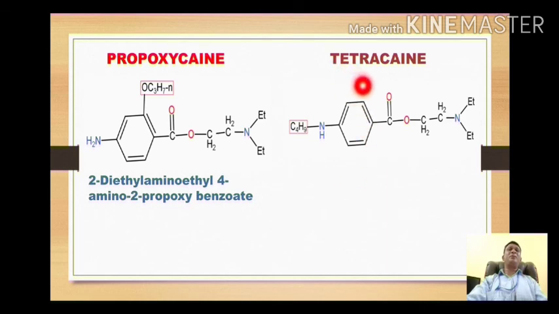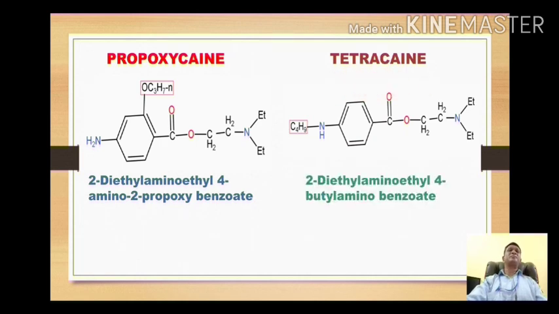The next drug is tetracaine. The name itself gives you the hint what group will be present there. This tetra here stands for a 4-carbon alkyl group, and that is nothing but a butyl group on this amino. So in the structure of procaine, if one of the hydrogen of amino group is replaced with a butyl, it leads to formation of tetracaine, and that is the IUPAC name of this compound, 2-diethylaminoethyl 4-butylaminobenzoate.